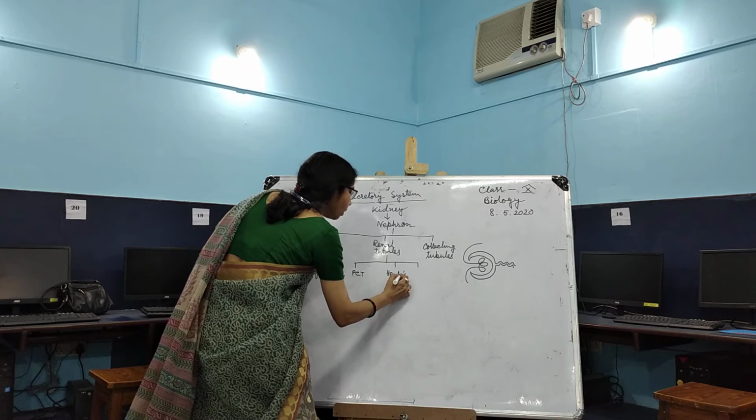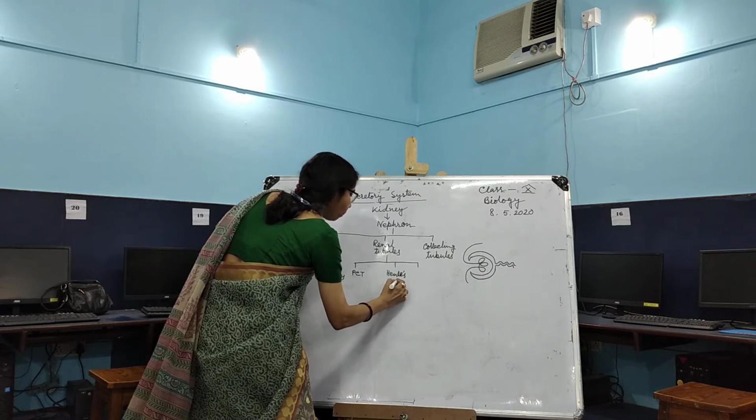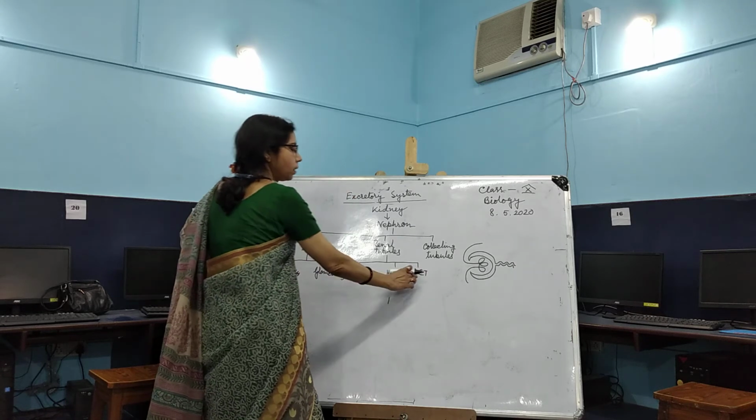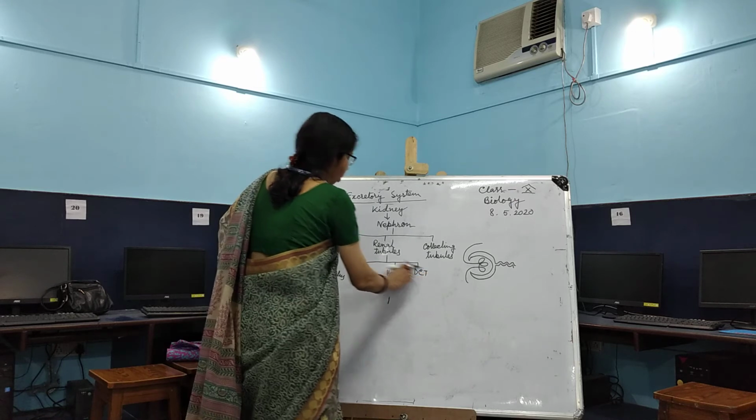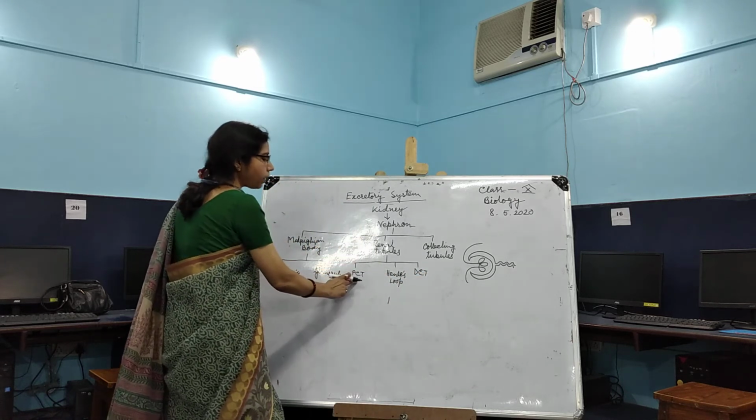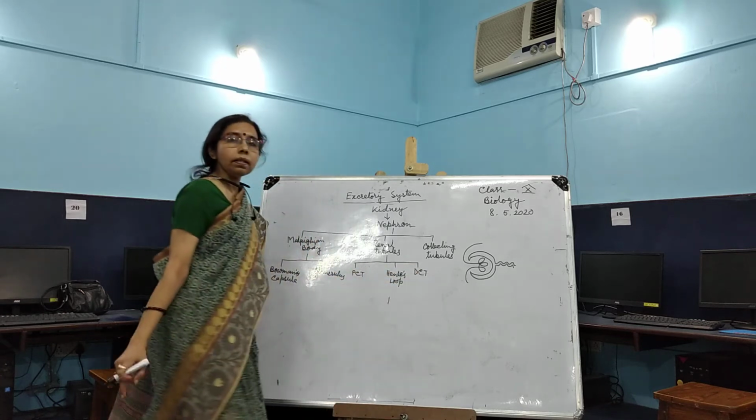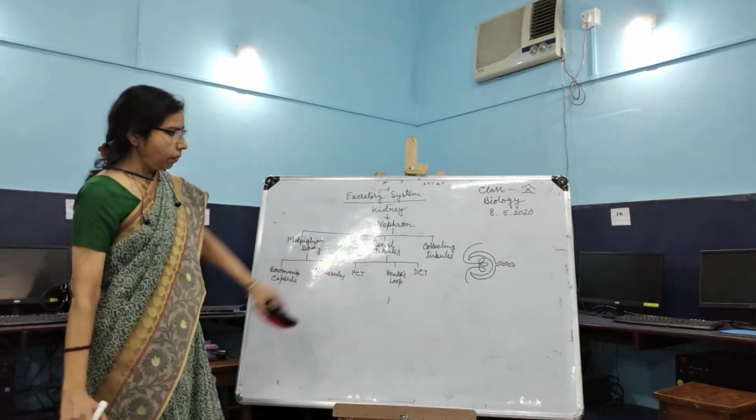Henle's loop. And third, that is called DCT, distal convoluted tubule. So the renal tubule has three parts: PCT, Henle's loop, and DCT. These are the different parts.